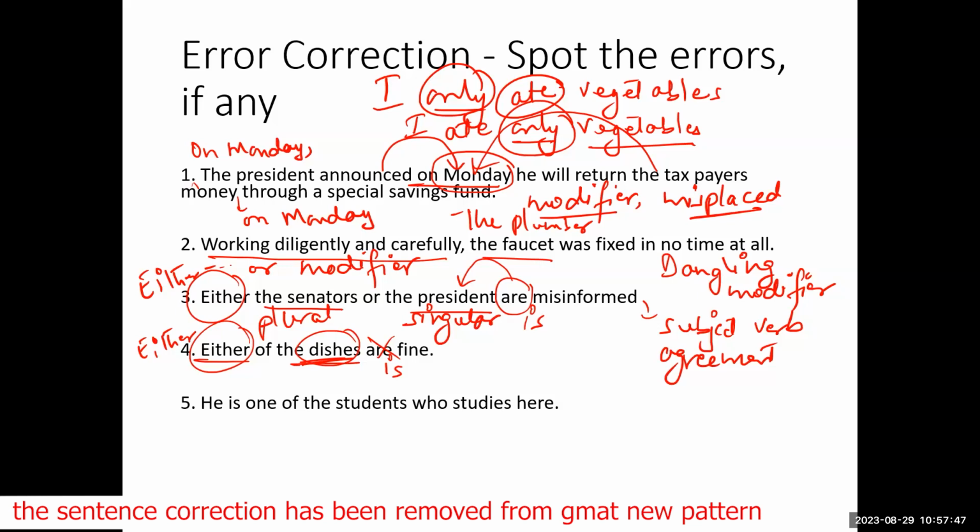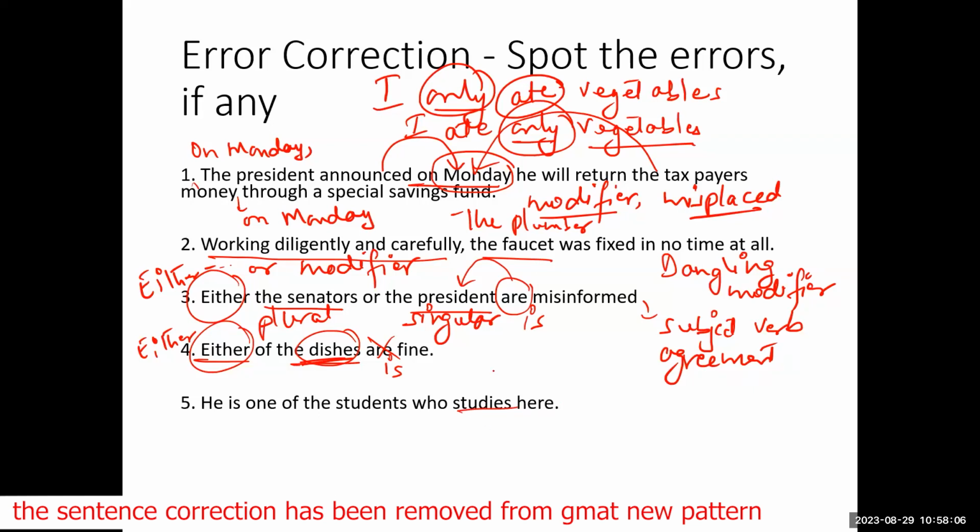Does it seem okay to you? I'm confused between studies or study. Okay, so what is it going to be? Study or studies? Studies. Studies.